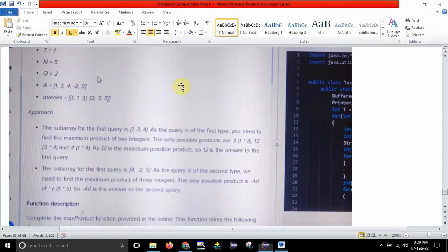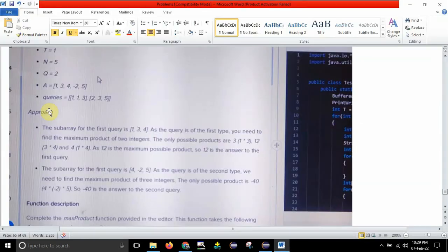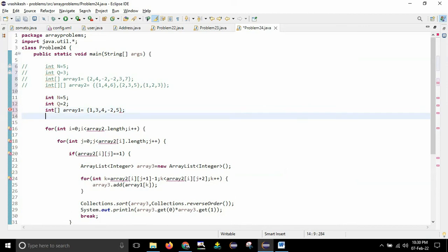After that, what I'm having is array 1, which is 1, 3, 4, -2 and 5. So I will take an array, an integer type array whose name will be array 1, and it contains elements 1, 3, 4, -2 and 5. These are the elements of array A.